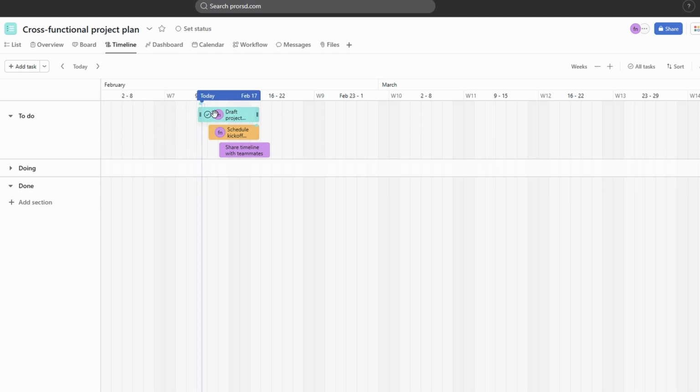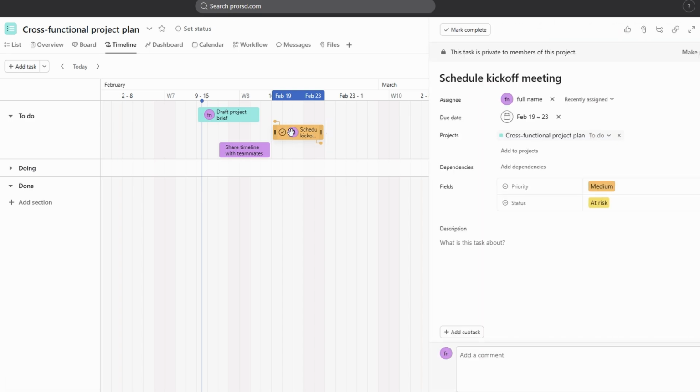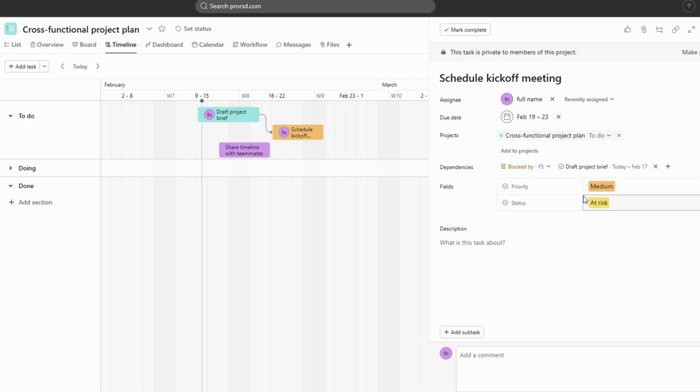Furthermore, managing tasks becomes even easier once they are on the timeline. You can quickly reorganize tasks by dragging and dropping them to change their position. Adjusting their duration is just as simple. Just click and drag the edges of a task to make it shorter or longer. Additionally, creating dependencies between tasks is possible. Simply link tasks to indicate which ones must be completed before others can begin. This flexibility allows you to maintain a dynamic and easily adjustable schedule, ensuring that your project progresses smoothly and efficiently.